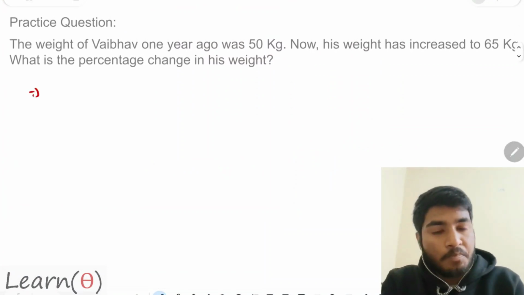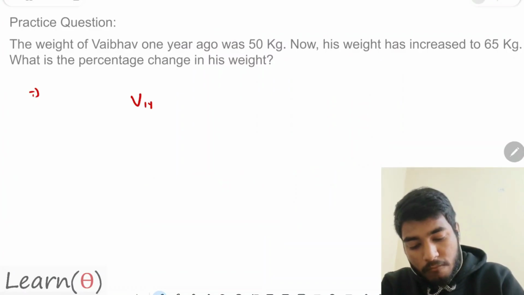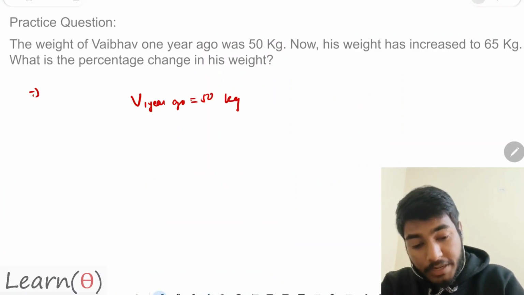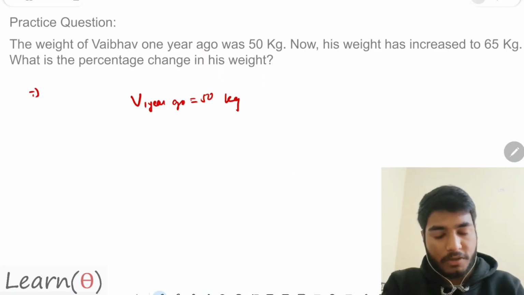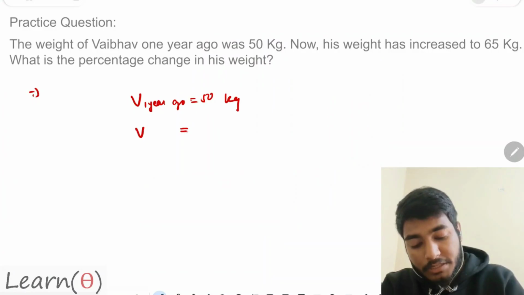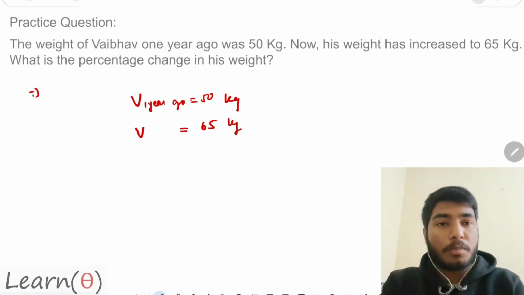The question says Vaibhav's weight 1 year ago was 50 kg. It is said that his weight has increased to 65 kg. One year ago it was 50 kg, and now, in the present, his weight is 65 kg. You have to calculate the percentage change in weight.